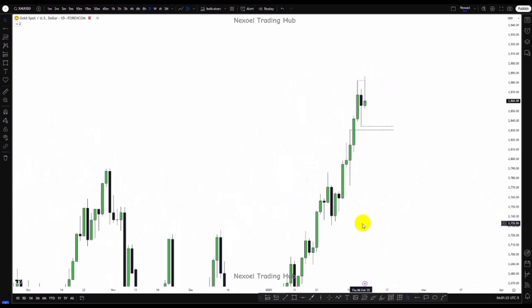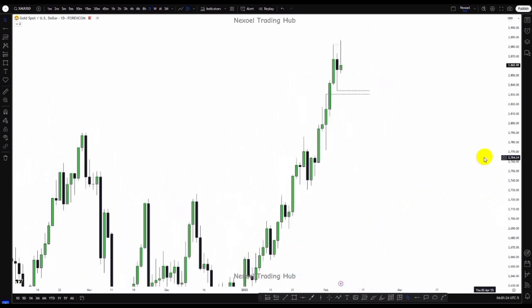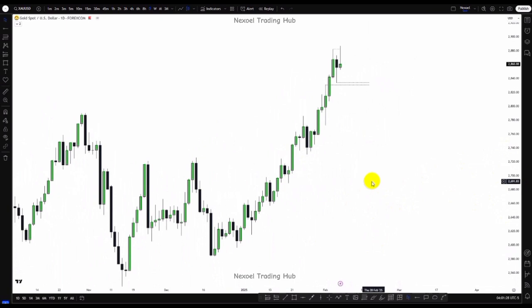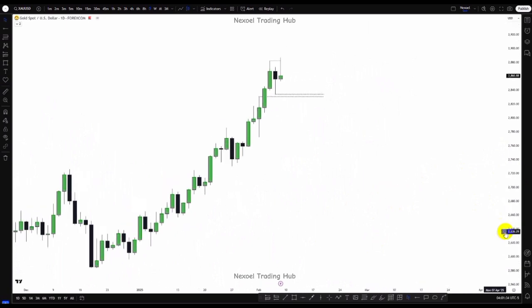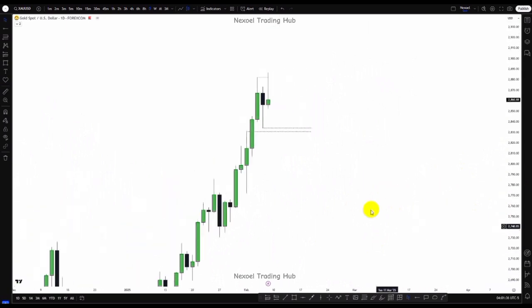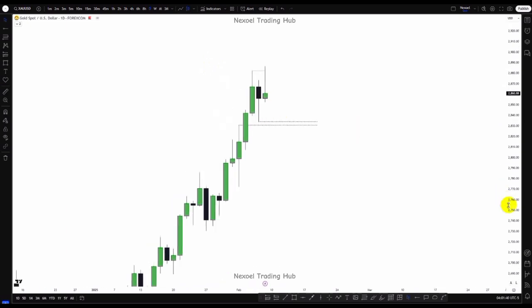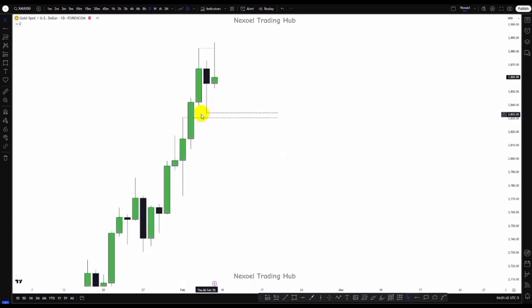Since we're still in bullish momentum, we shouldn't really want to frame a strong bearish movement yet. Gold would have to give us that structure for the bearish movement, so we should maintain the bullish bias. Now we have the sweep of buy side liquidity, and clearly we have this fair value gap below here, and this is going to act as a sell side liquidity, because in a lower time frame we're going to see this as a valid pullback.